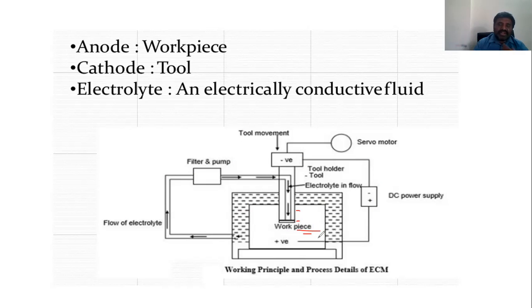We are following Faraday's law, and this is the reverse of electroplating. By using this electrochemical machining, the result is stress free with a high surface finish, that is, a mirror finish can occur here.